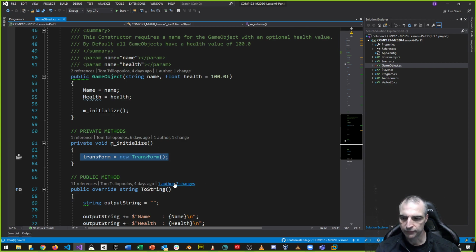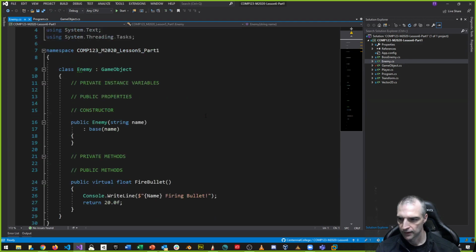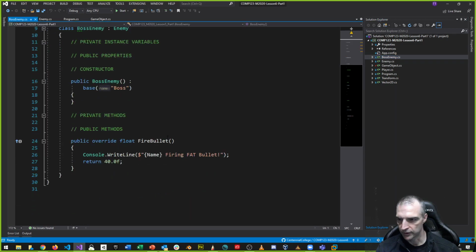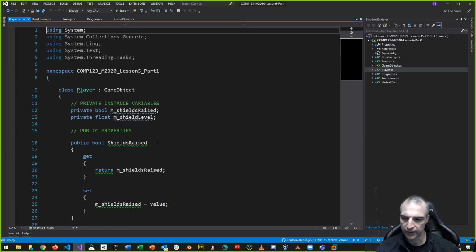But wouldn't it be nice if we had something like a start method, something that we can initialize there, right? Notice that we also have an initialize method in my enemy class. Here's my enemy class. I could initialize stuff here. In my boss enemy, we could have some kind of initializer here, and we definitely have it in our player class.